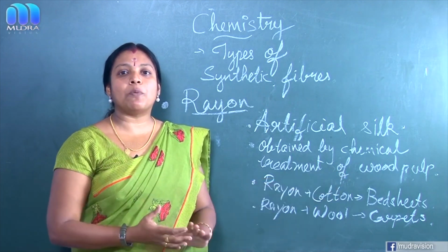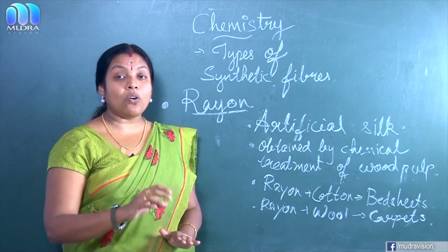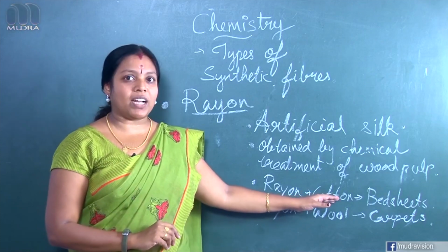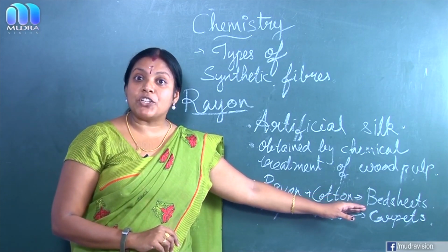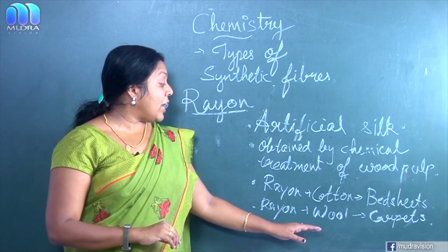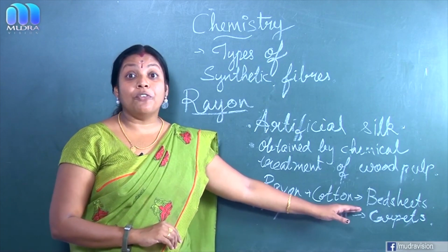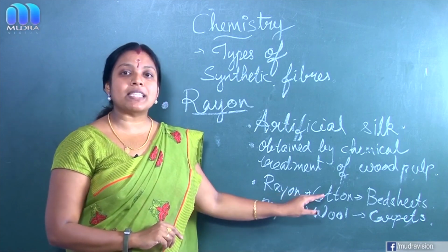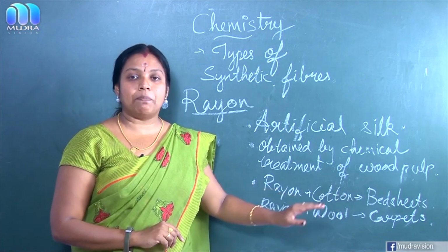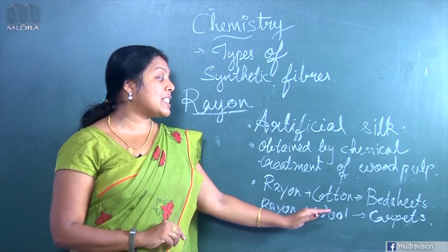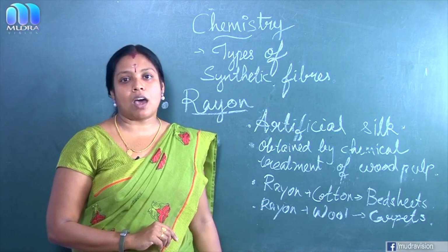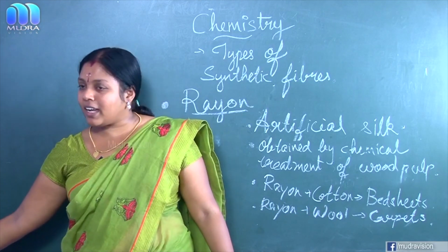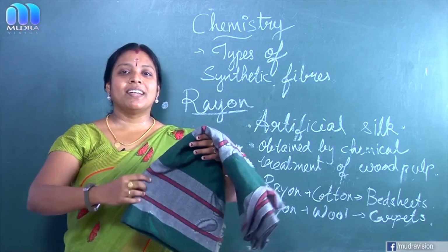Okay, next one, about its uses. Rayon, when mixed with cotton, we can make bed sheets, and when rayon is mixed with wool, we can make carpets. Okay, clear? And can you see this?